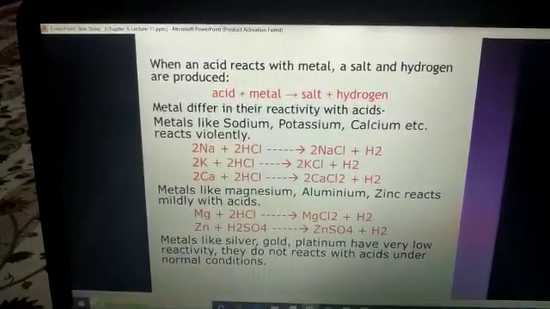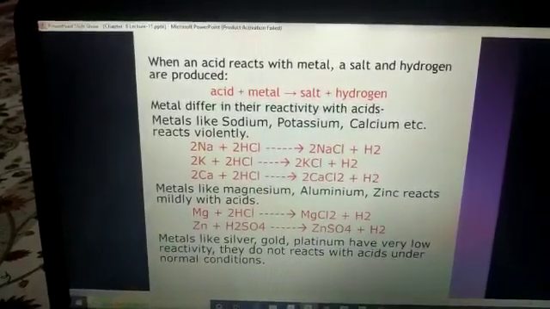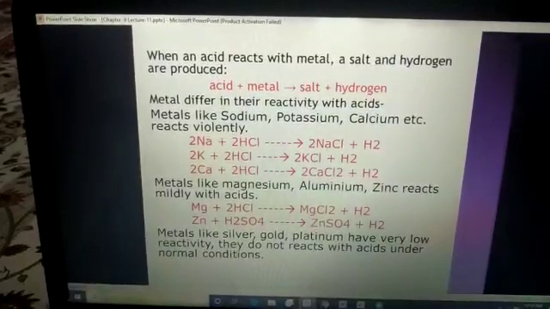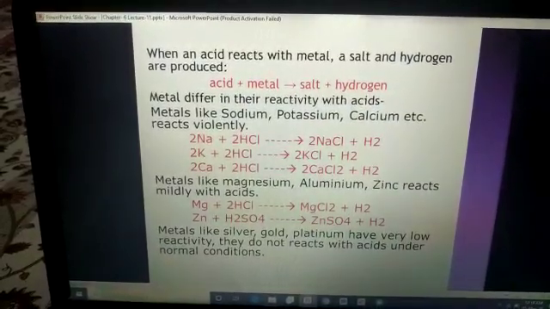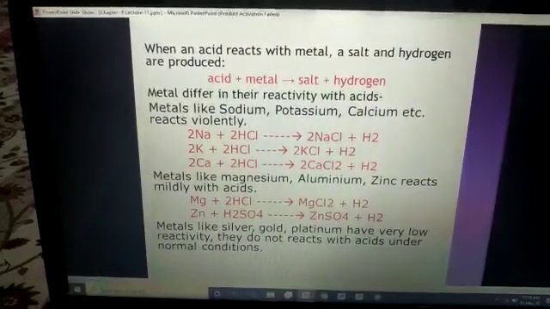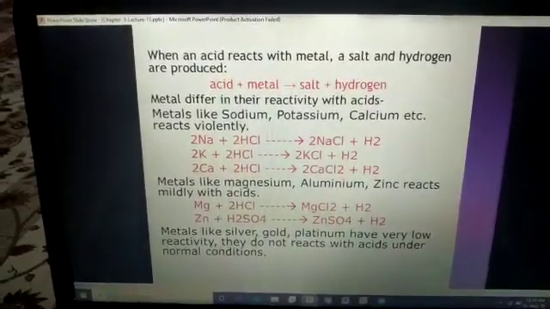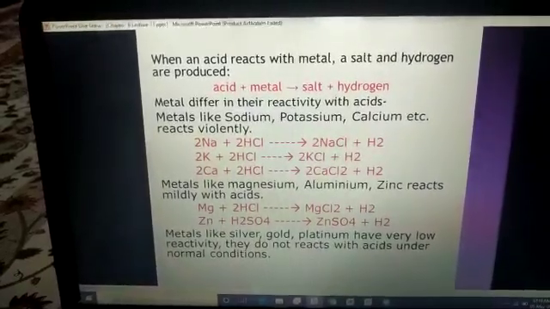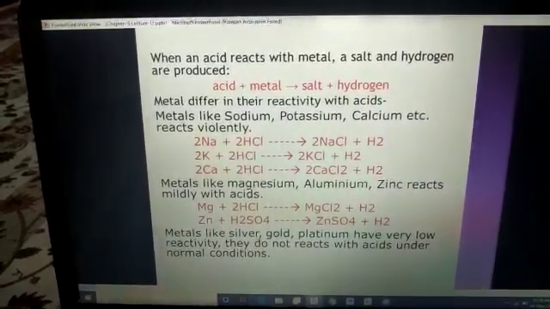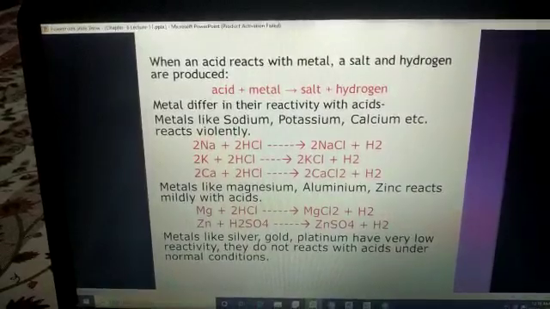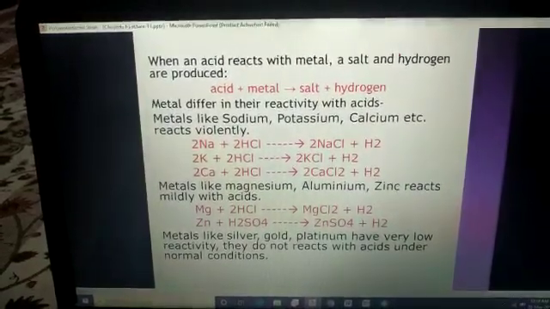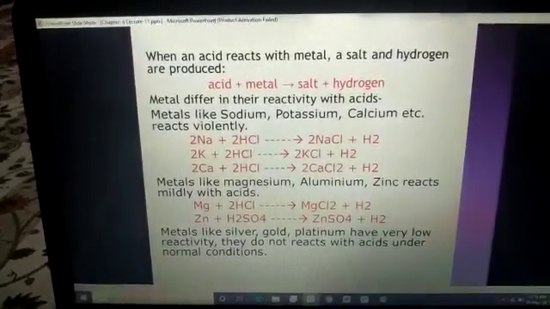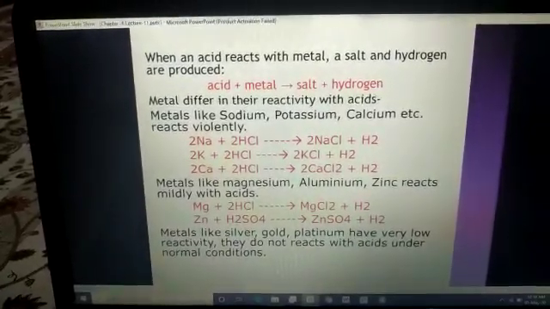If the quantity of solvent is more, that is a dilute solution. If the quantity of water increases in a particular acid, that acid is considered dilute. And if the quantity of water is very little and the quantity of acid is more, that solution is known as concentrated acid. Okay, students? Because the concentration of acid is very high.